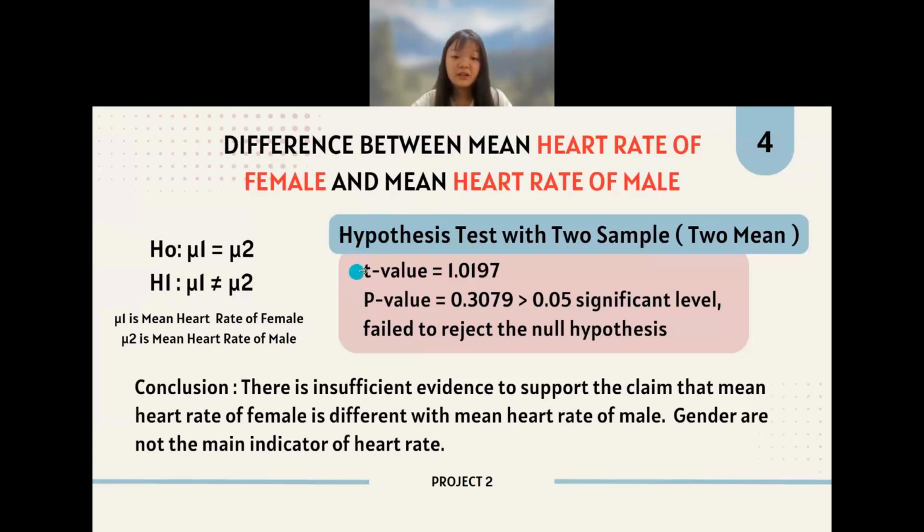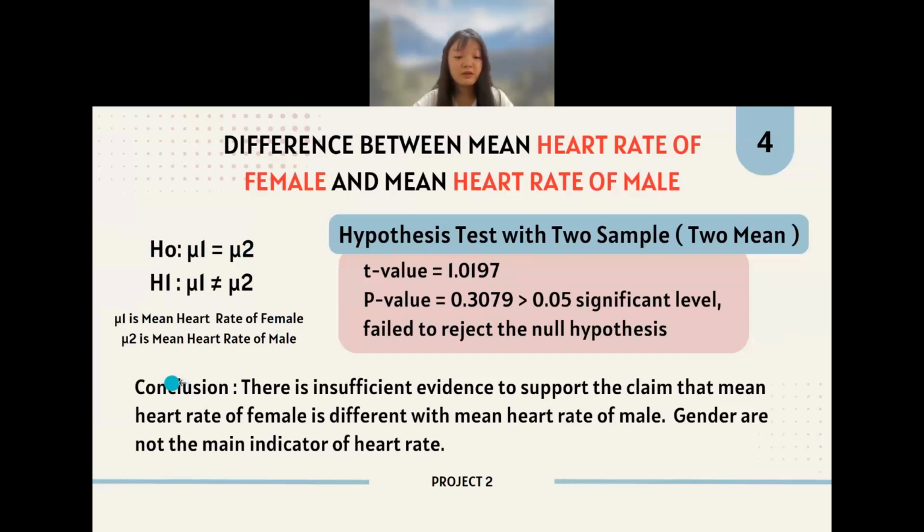We got a t-value equal to 1.0197, and the p-value is 0.3079, which is more than the 0.05 significance level, which means that we fail to reject the null hypothesis, H0.